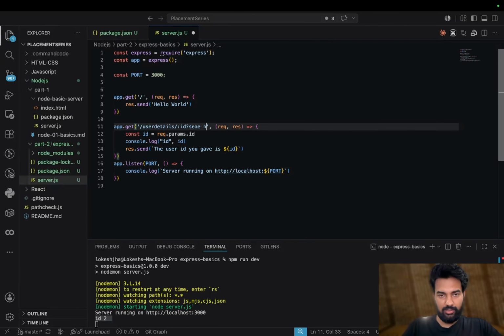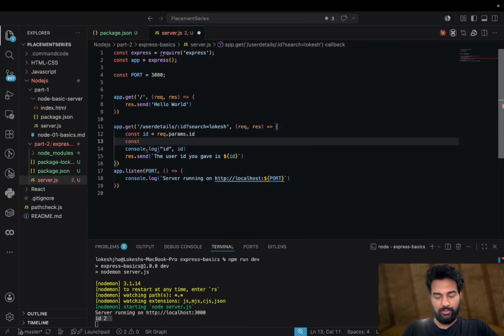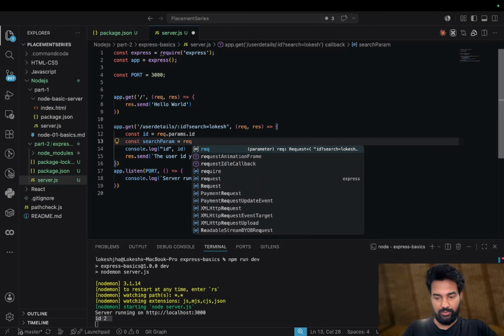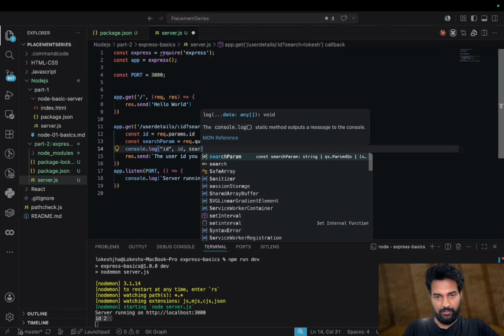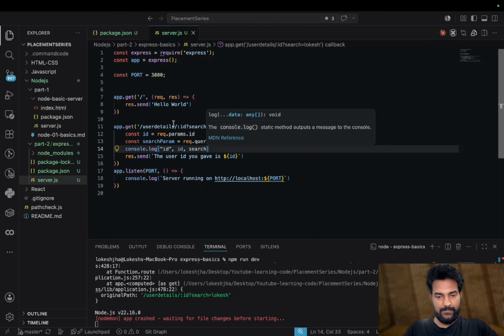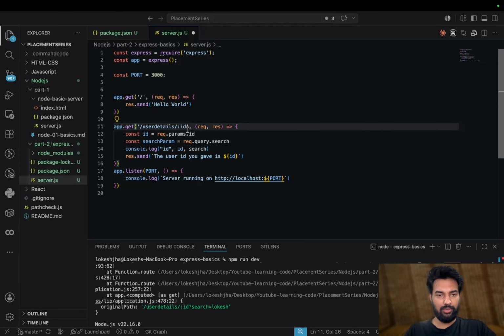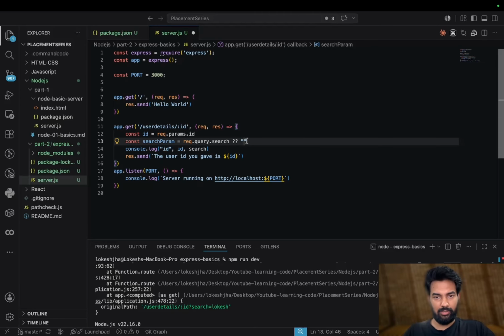If you wanted search equals, let's suppose locase, then const searchParam equals request.query.search. Here you do not need to pass anything. If something goes wrong, we will pass empty, like no search param. We don't do this normally. This is just for the example to show this.